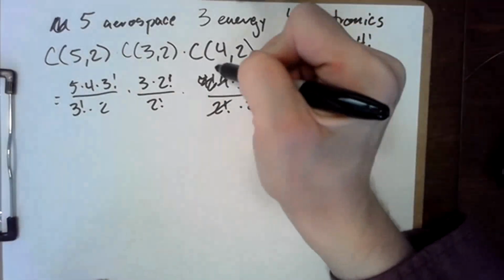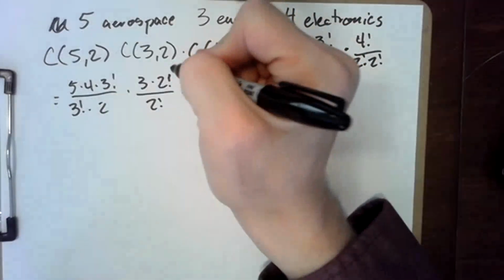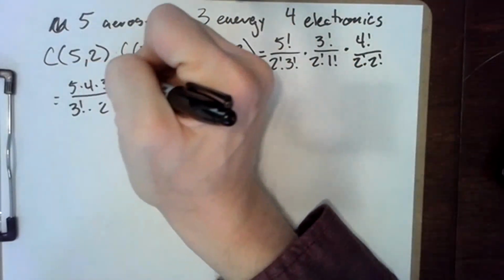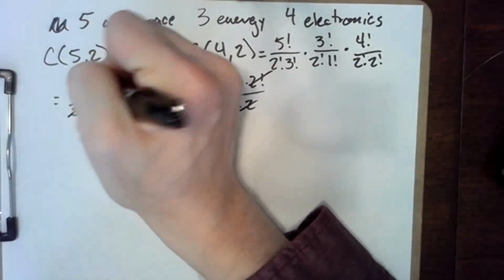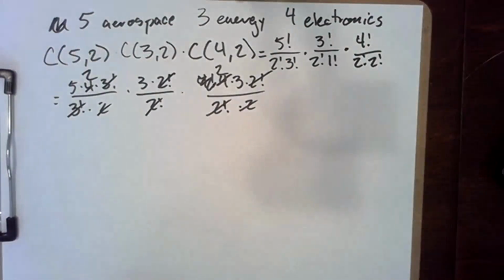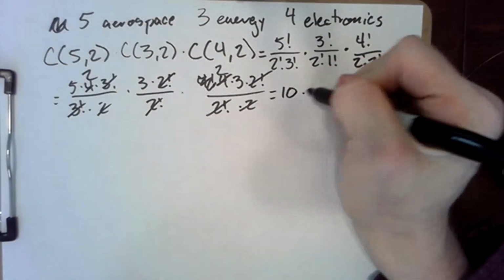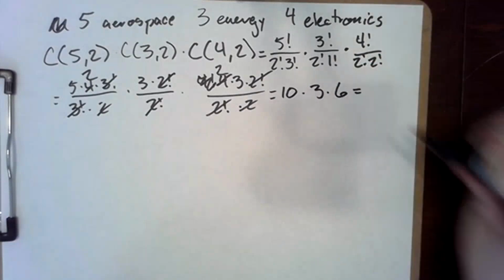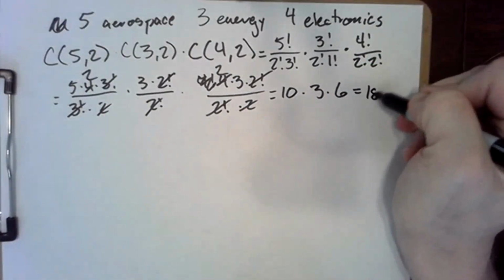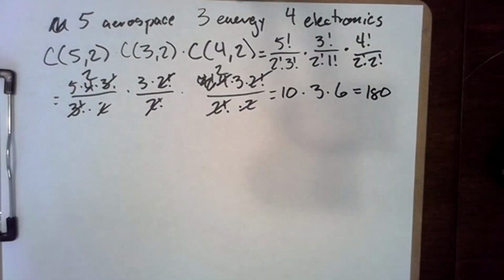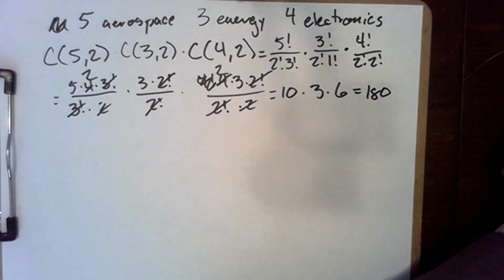So we'll cancel those, like so. We'll cancel these, and we will cancel like so here, which gives us 10 times 3 times 6 is 180 different ways of investing in these companies.